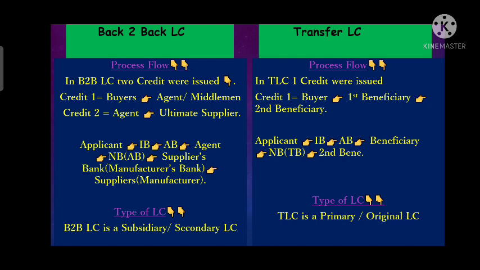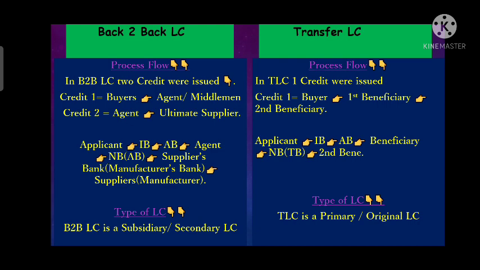So in back-to-back LC, we can say that credit 1 is issued by a buyer's bank to the agent, and after that, on the basis of first LC, the agent requested his bank to issue another LC favoring ultimate supplier, which supplies the goods. So the second LC is issued basis on the security of first LC.